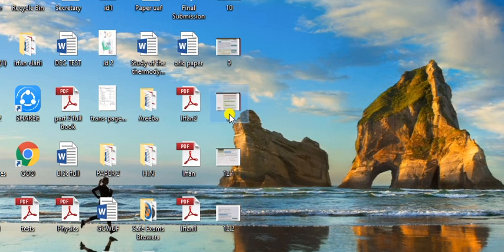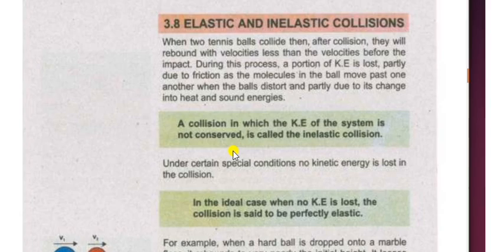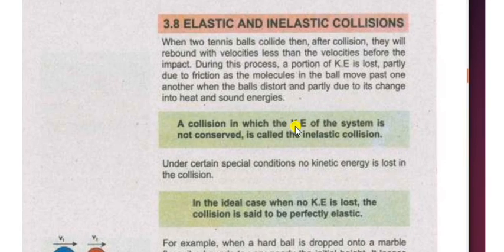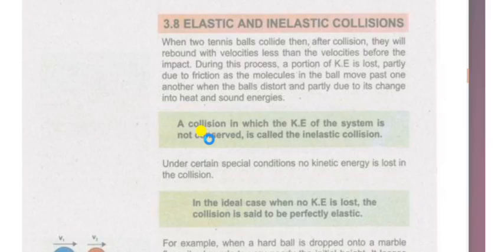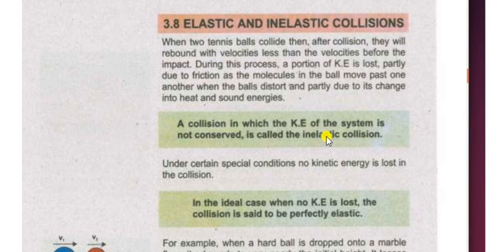So the definitions of elastic and inelastic collision are given as: a collision in which the kinetic energy of the system is not conserved is called an inelastic collision. A collision in which the kinetic energy of the system is not conserved is called an inelastic collision. While an elastic collision is one in which no kinetic energy is lost, or we can say that the kinetic energy of the system remains conserved.